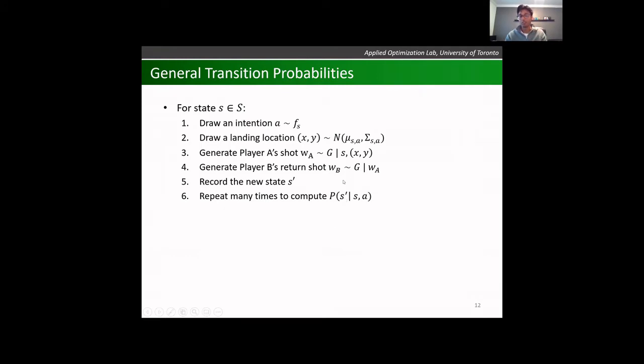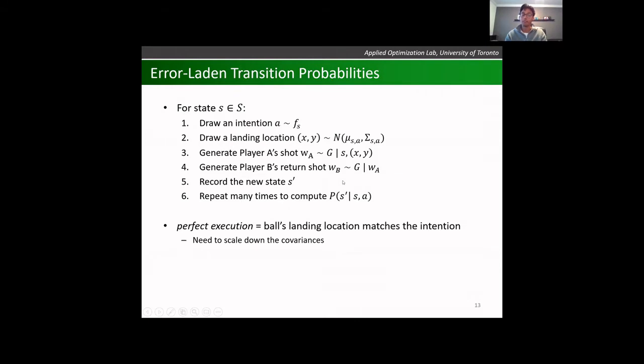Now, however, how do I involve epsilon? Or how do I involve error, execution error? First, I want to define perfect execution. And so as a definition, I'm defining this as when the ball's landing location matches the intention.